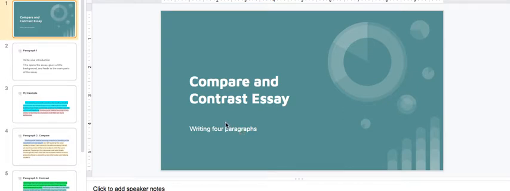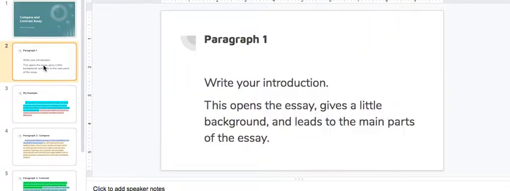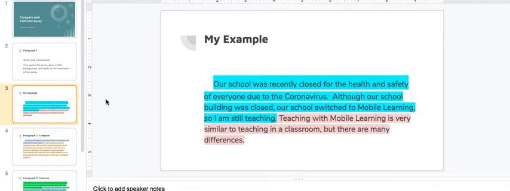And so our first paragraph is going to be our introduction, okay? And our introduction is going to open up the essay. It'll give a little background, and it will lead the reader to what the main parts of the essay will be. So my example for my introductory paragraph is that I gave this little bit of background information.